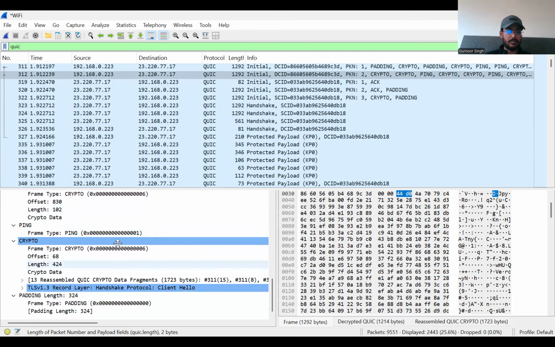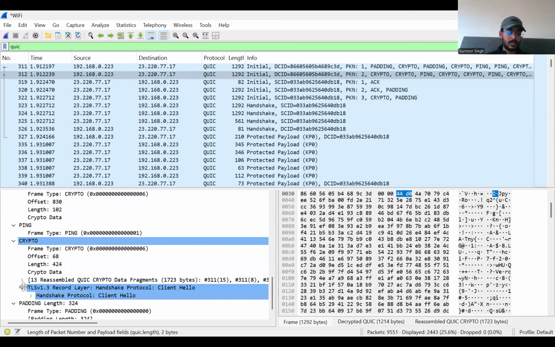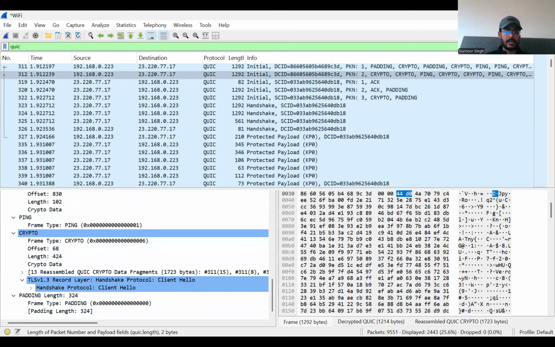And here we can see that within this crypto frame as well, you have the TLS 1.3 record layer. What this means is that it's encrypting the message that is being sent to the server. And if I just expand this one, it says handshake protocol client hello. So it sends the hello message to the server so it can send back the packet.